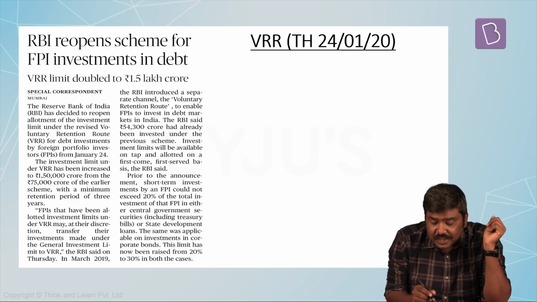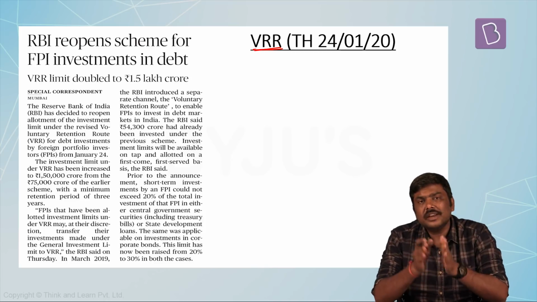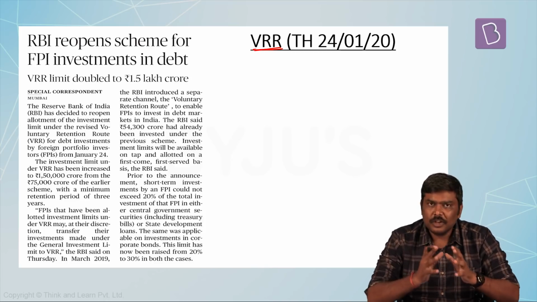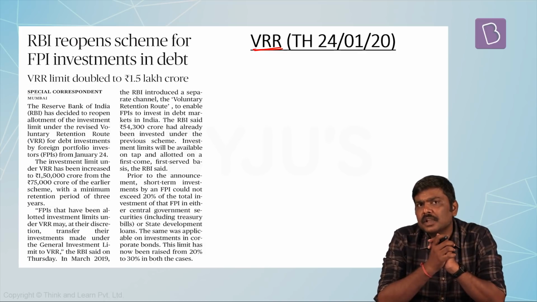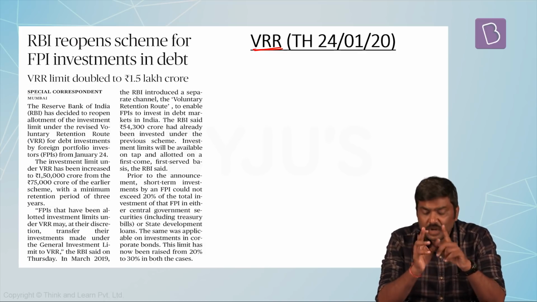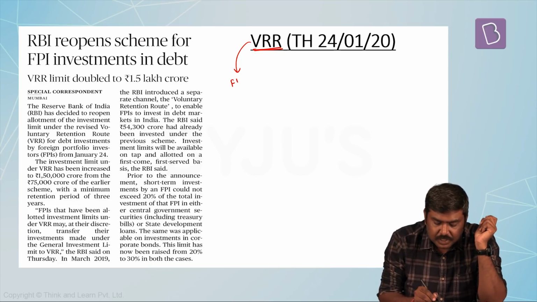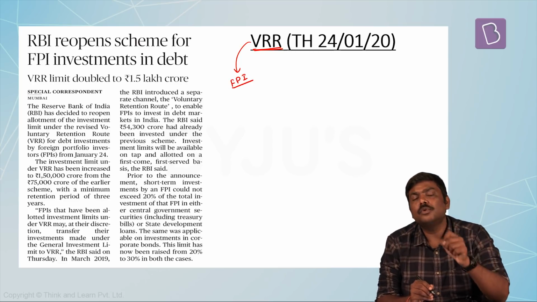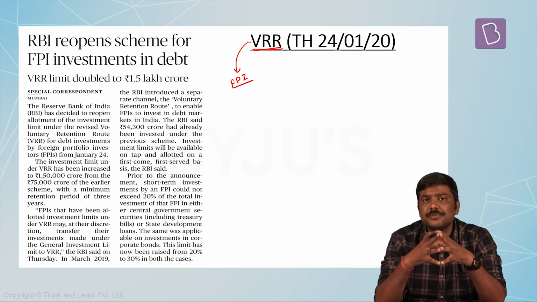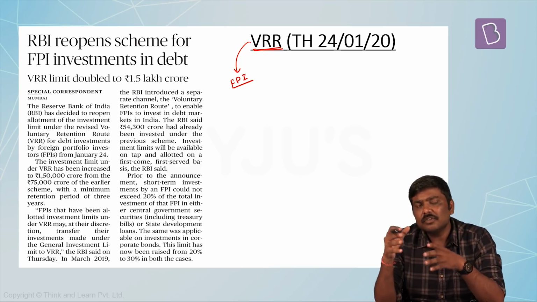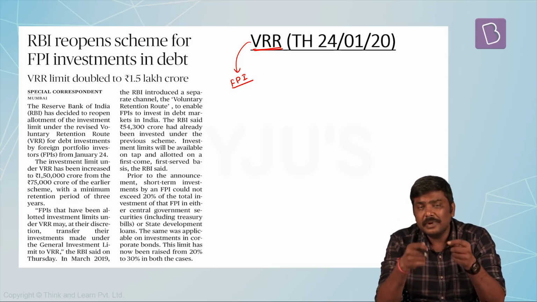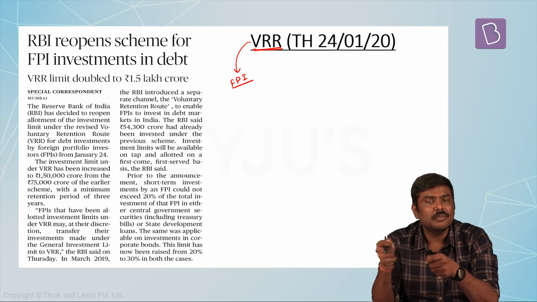The next article is related to the concept of VRR, voluntary retention route. Before we look at what has been given in the article, some of the very important points are, one of the ways the foreign flows will come into Indian market is the concept of FPI, foreign portfolio investment, under which a large number of foreign financial institutions will bring in money and invest in the stock market.